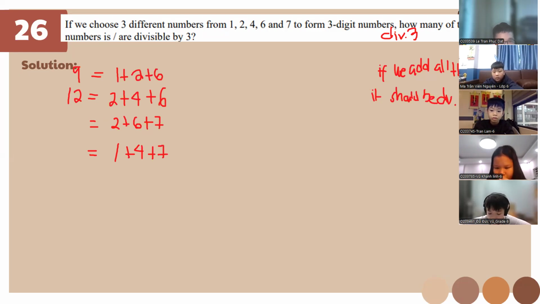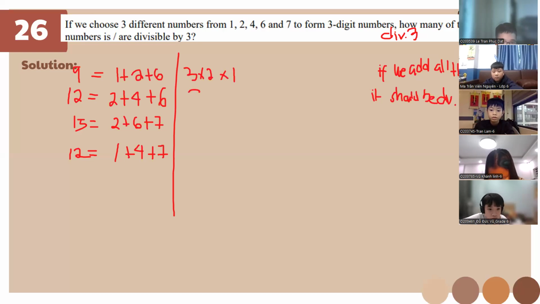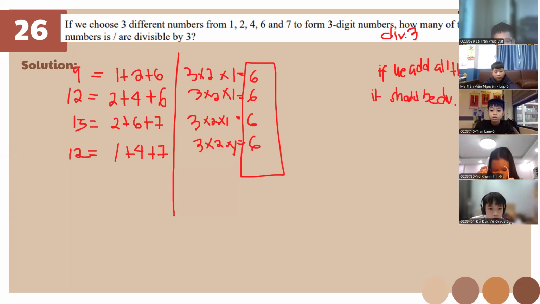So this one is gonna be 15. Yes, 15, and this one, class, we cannot reach 12. 18 is also 12. So we have 3, right? So this one is gonna be like this: 3 times 2 times 1, 3 times 2 times 1, 3 times 2 times 1, and 3 times 2 times 1. Okay? So if you have here 6, another 6, another 6, and another 6, and you add them all, class, 24. That's how we do this one, okay?